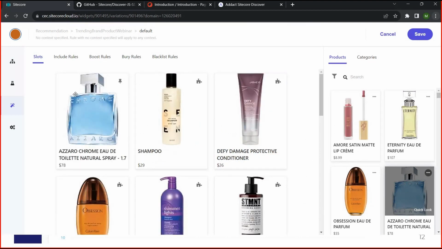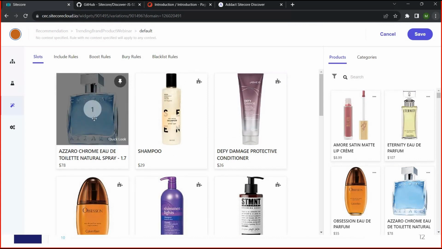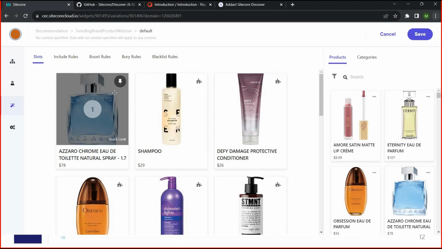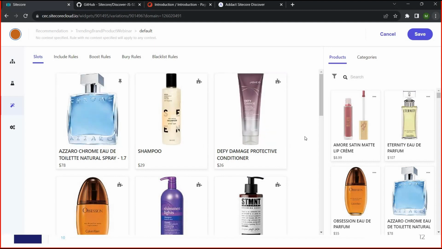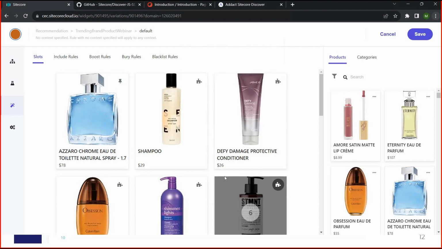So what happens is, we have configured one recipe, and on top of that recipe we have added one customized rule for the top brand orders: on top of that we need to display this product. It means once our results come, this product will definitely come in the list, and apart from that we are getting dynamic results based on the top orders.